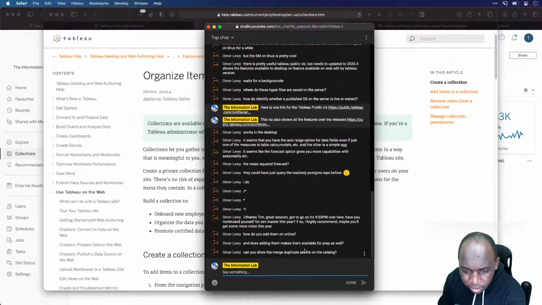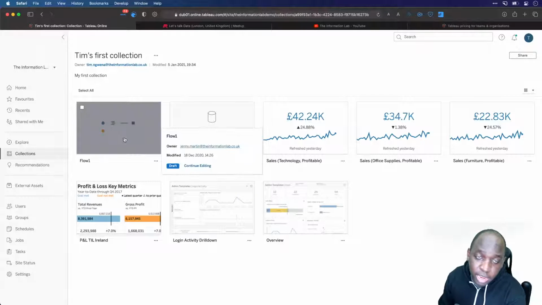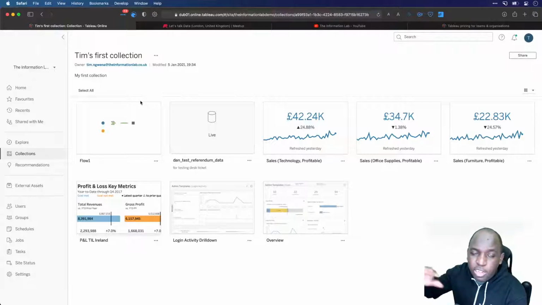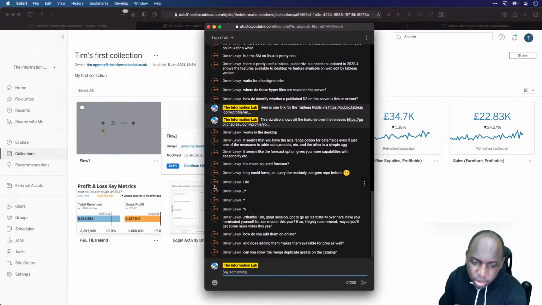And does adding them make them available for Prep as well? So yeah, the collections support everything. You could have a collection which is just flows. You could have a collection which is flows and their data sets. It's something that cuts across the entire server. I think that's what you're asking. So collections work across the whole entire environment.